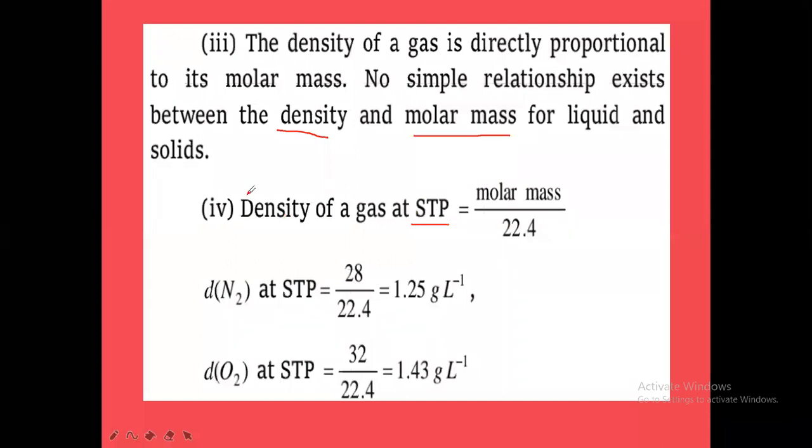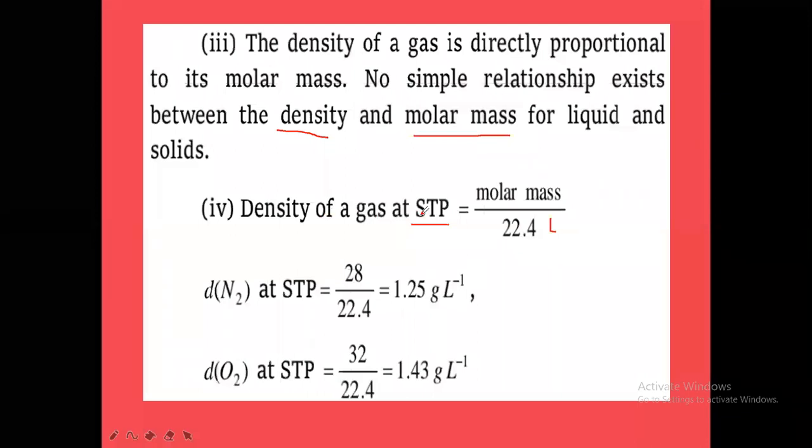And now come back to this concept. Density of a gas at STP is equal to the molar mass of the gas, gram molecular mass of the gas, divided by 22.4 liters. It is the gram molar volume. 1 mole of gas occupies how many liters? 22.4 liters at STP. At STP conditions, 1 mole of any gas will occupy 22.4 liters. So this is called gram molar volume. Gram molar volume means the volume of 1 gram mole.